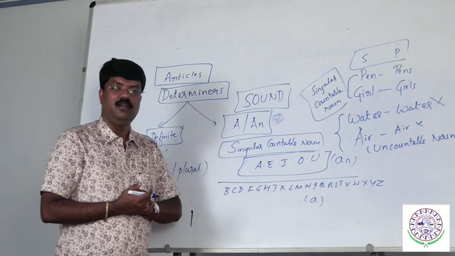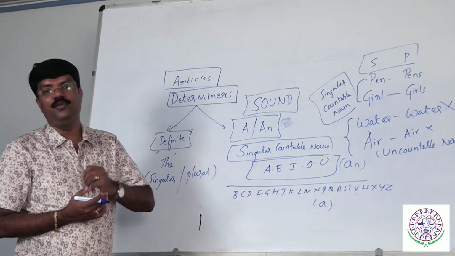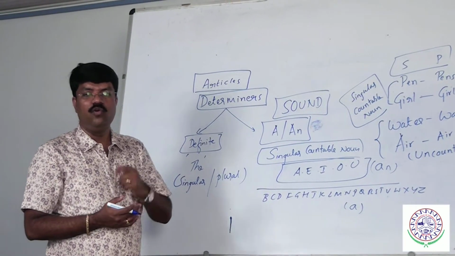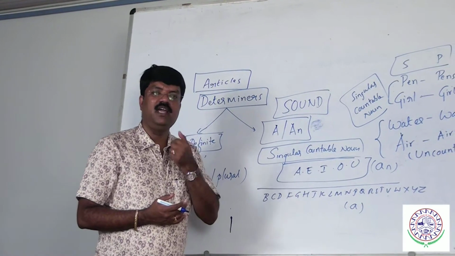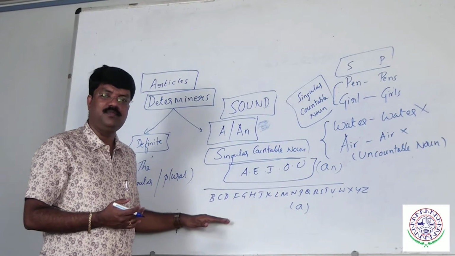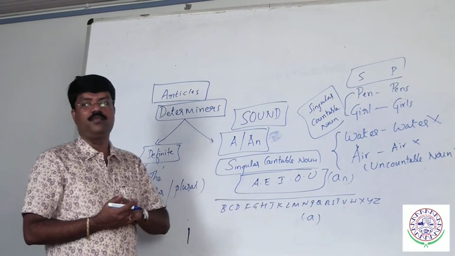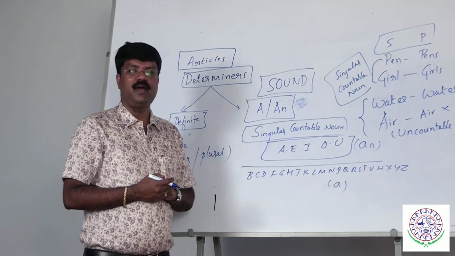Remember this point. If you ask your seniors or your teachers, they may not know why we call it a vowel. Vowels will not have the context of the lips: A, E, I, O, U. Whereas consonants will have the context of the lips as well as the palate when you pronounce them.